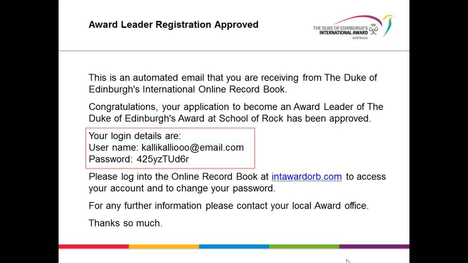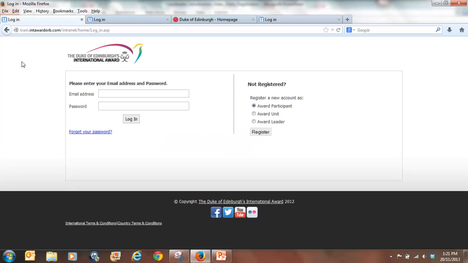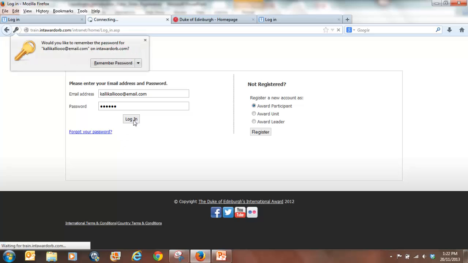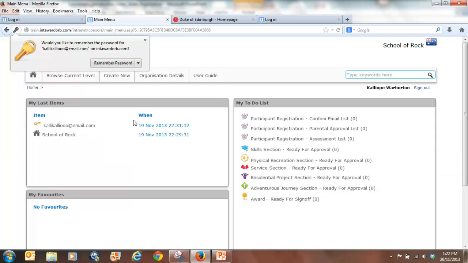So let's log in. Remember, on the left hand side is where you log into the online record book. The email address is your username. So we've entered the username and password into the login part of the page, and now we press login, and this will take you to the award leader's account homepage.